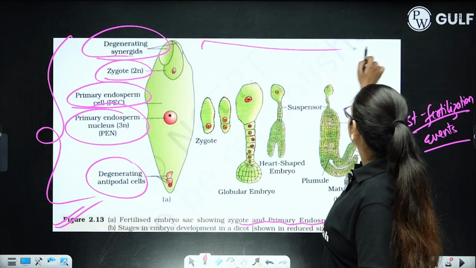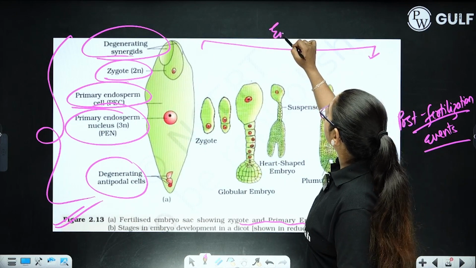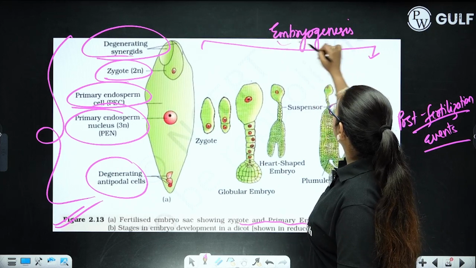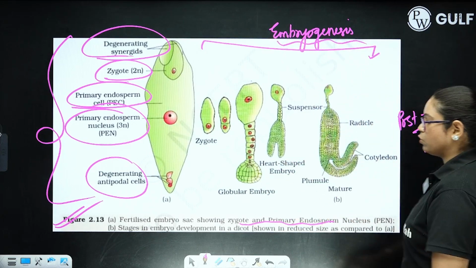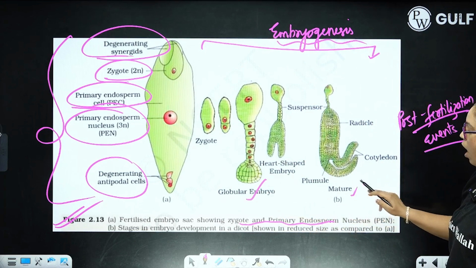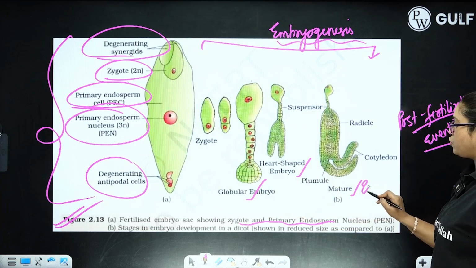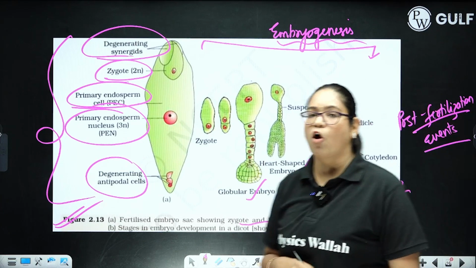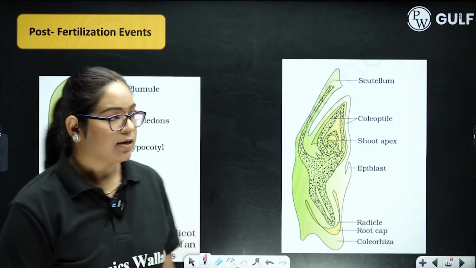This structure is showing you embryogenesis, how the zygote is converted into a mature embryo. So, globular embryo, then heart-shaped embryo followed by mature embryo. You have to draw this diagram when the question comes from embryogenesis.